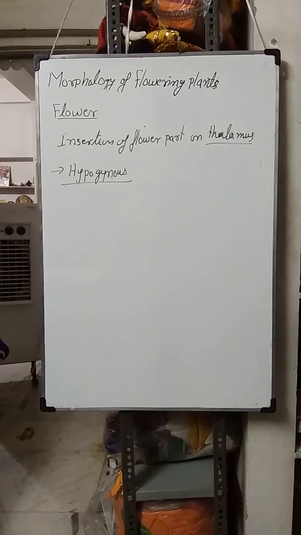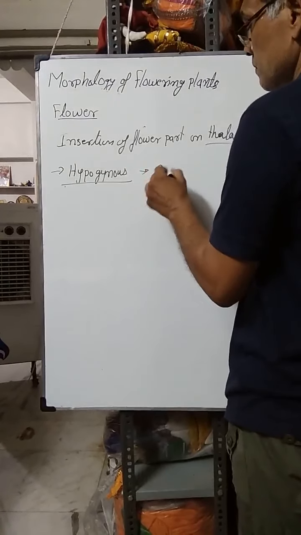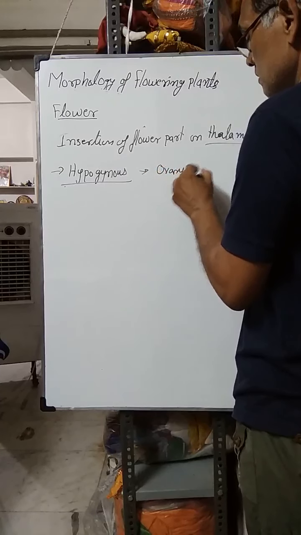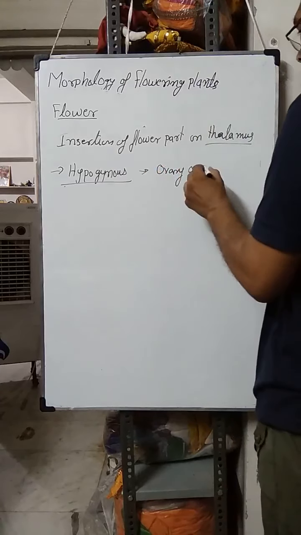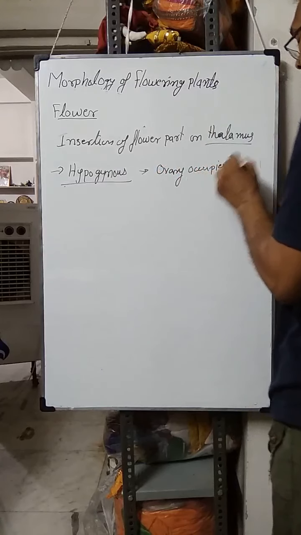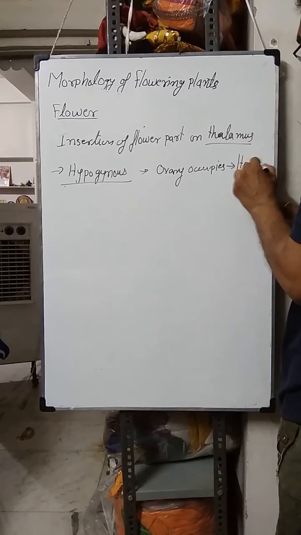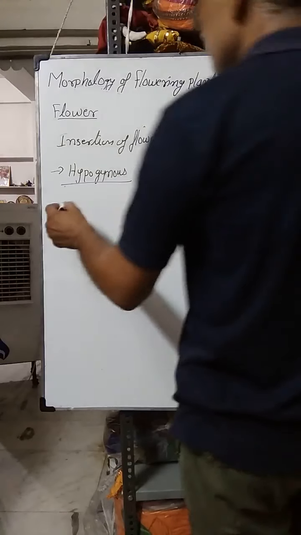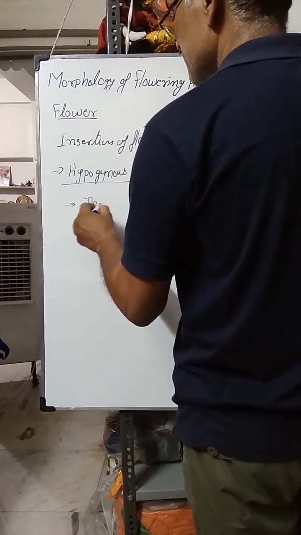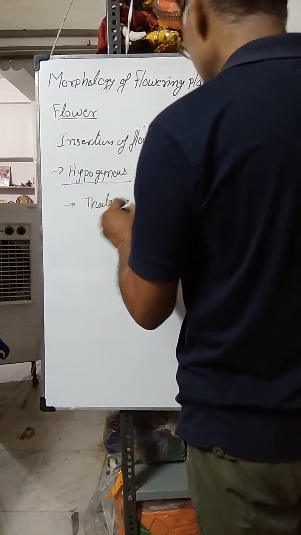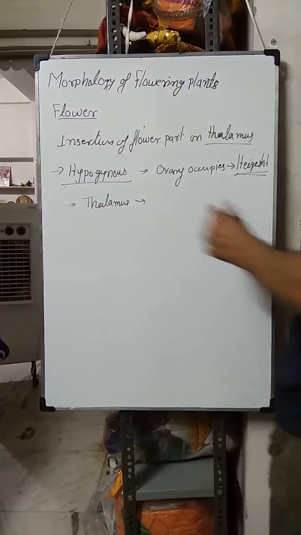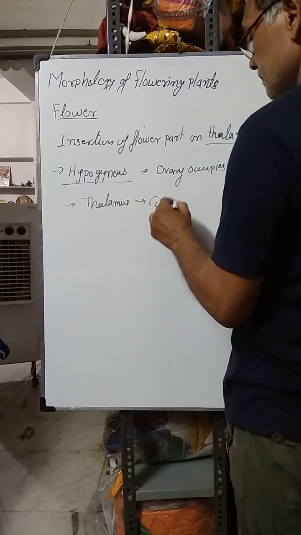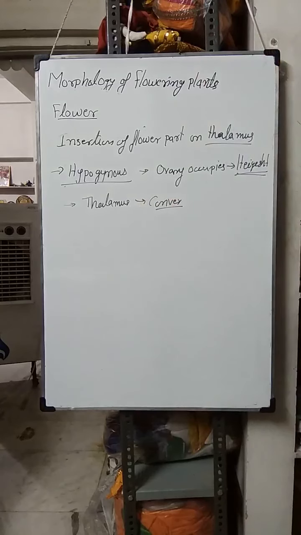Hypogynous means in a hypogynous flower, the ovary occupies the highest position, सबसे ऊपर होती है, the highest position on the thalamus. And the thalamus is of a convex type.